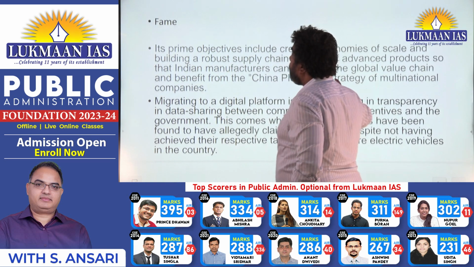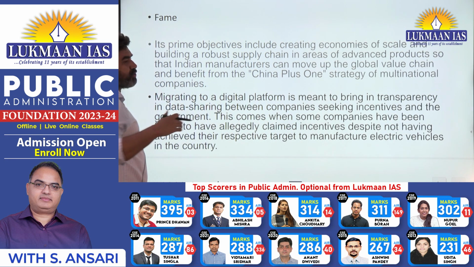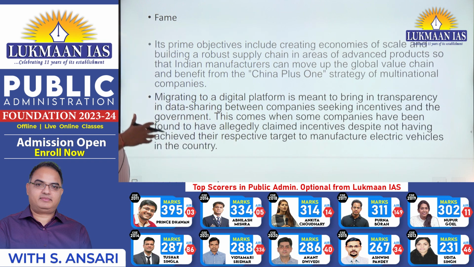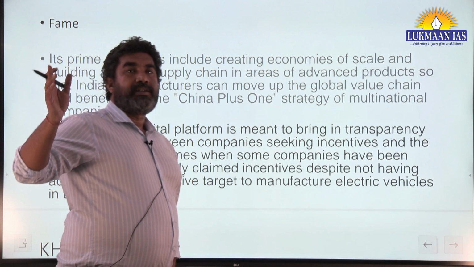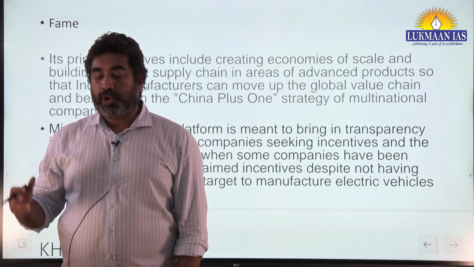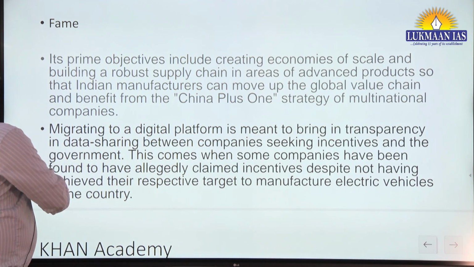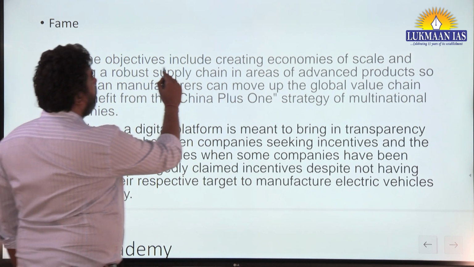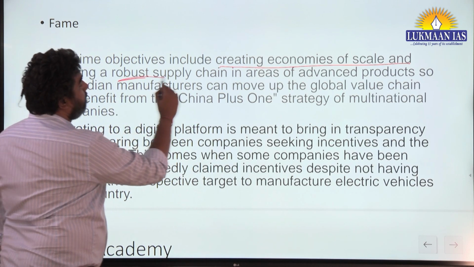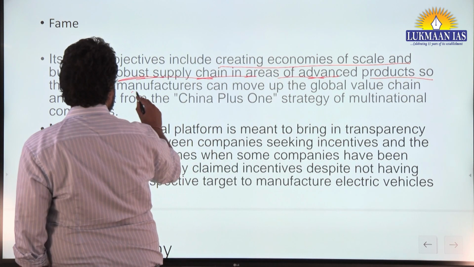see, first it was used in FAME, now it is being used for e-vehicle components. The problem was that people were shifting the responsibilities and they were getting benefit out of it. So to curtail this, the government has resorted to this. Now its prime objective includes creating economy of scale and building a robust supply chain in areas of advanced products, so that Indian manufacturers